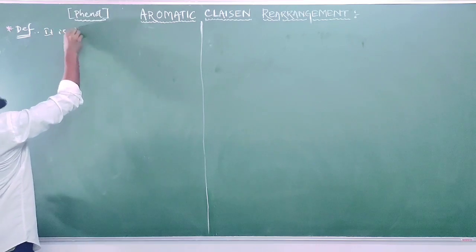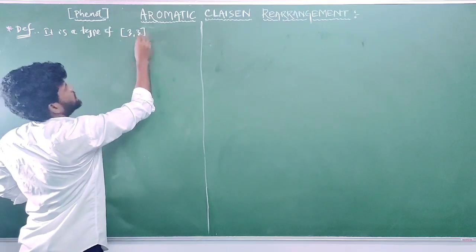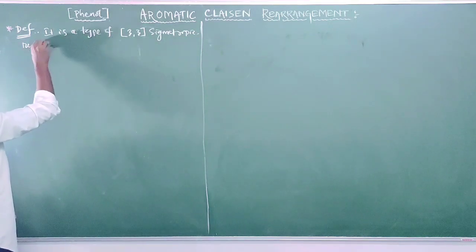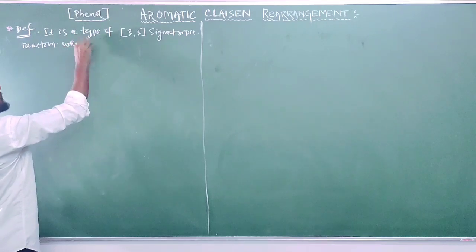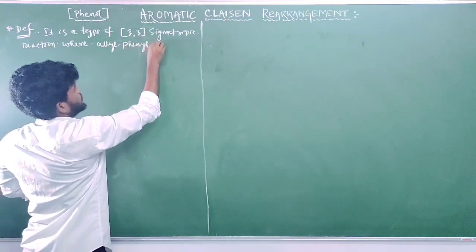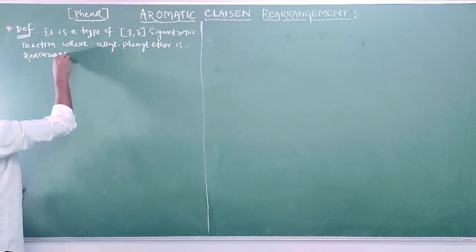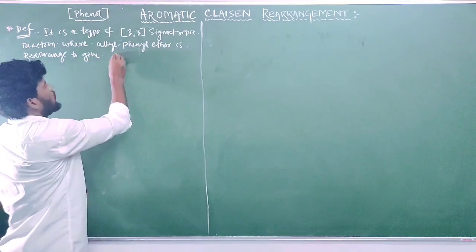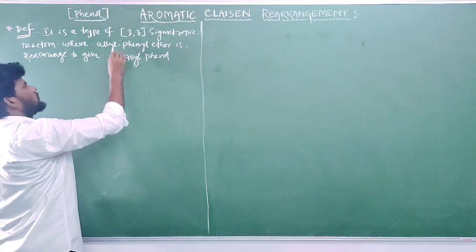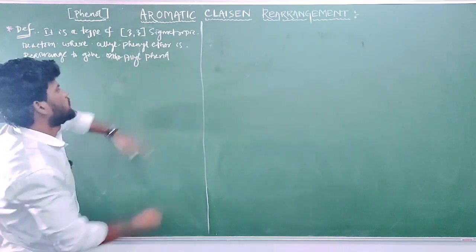It is a type of [3,3] sigmatropic reaction where allyl phenyl ether is rearranged to give ortho-allyl phenol. So this is the first point.